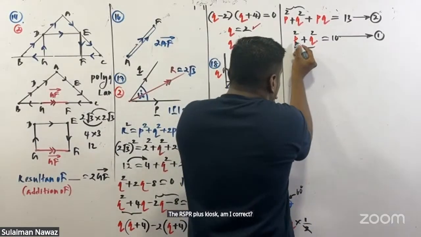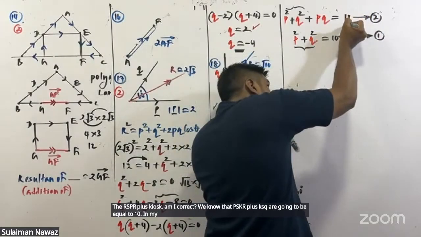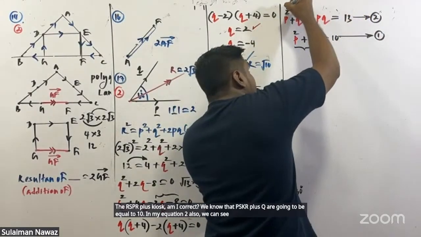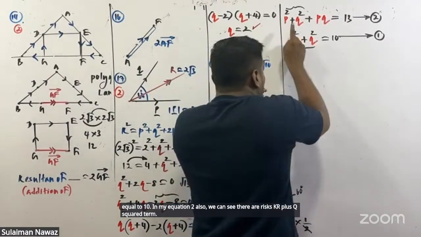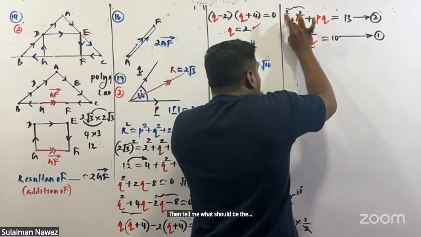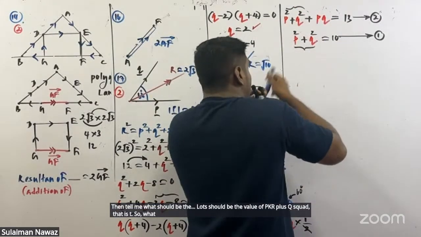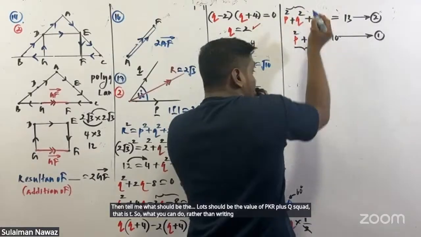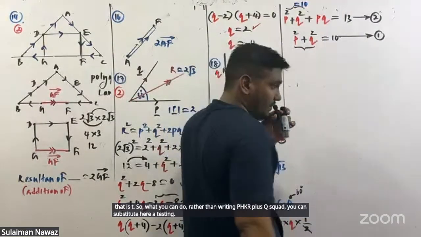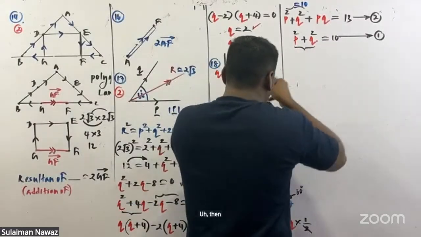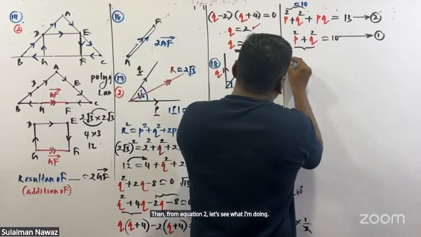We know P squared plus Q squared is equal to 10. So rather than writing P squared plus Q squared, you can substitute it as 10 here. Then from equation 2, let's see what I'm doing.